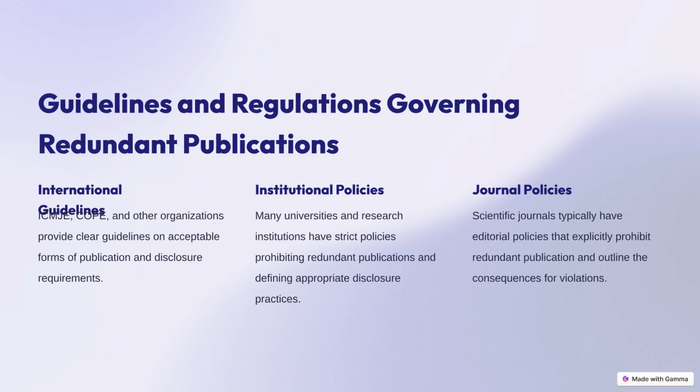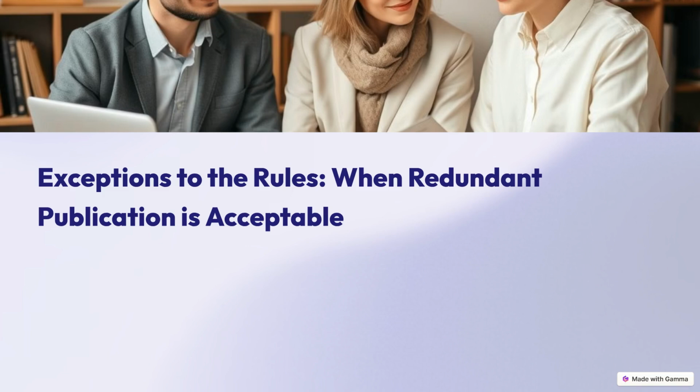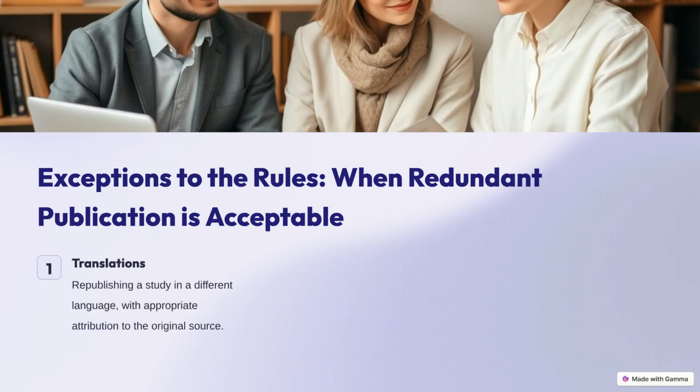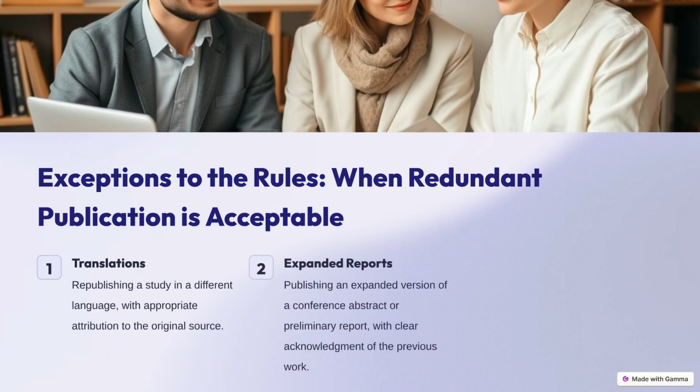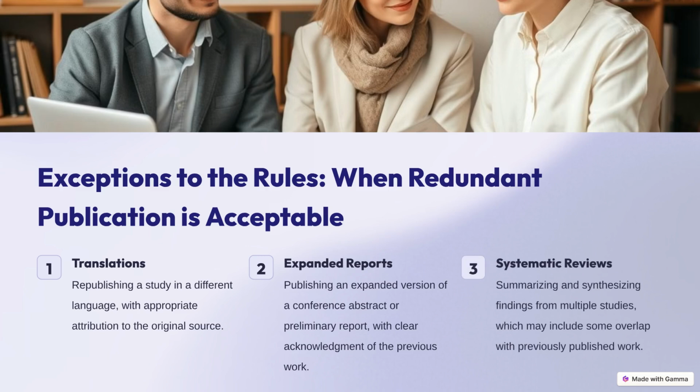The scientific community relies on guidelines to maintain order. International bodies like the ICMJE and COPE provide clear standards for disclosure. Furthermore, most institutions and journals have specific policies that explicitly prohibit these practices and define the consequences for violating them. There are, however, acceptable exceptions to these rules. These include translating a study for a different language audience, publishing an expanded version of a preliminary conference report, or synthesizing existing findings as part of a systematic review, provided there is clear attribution.